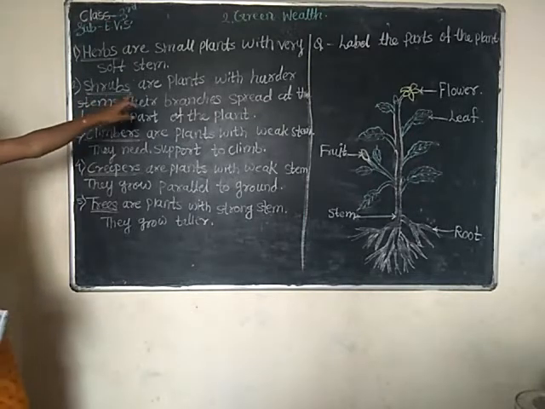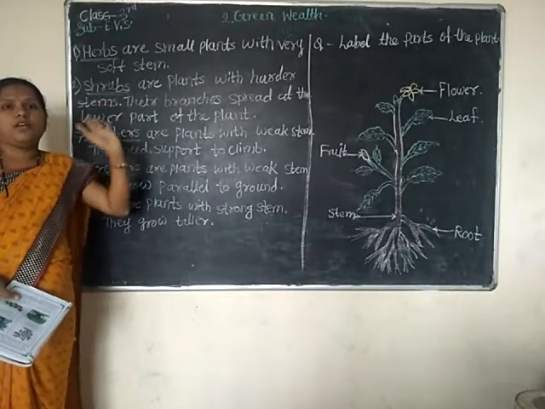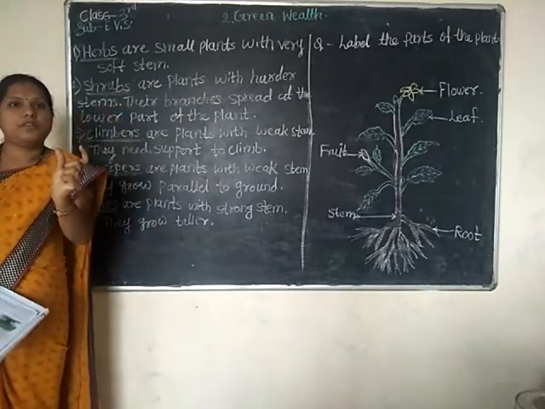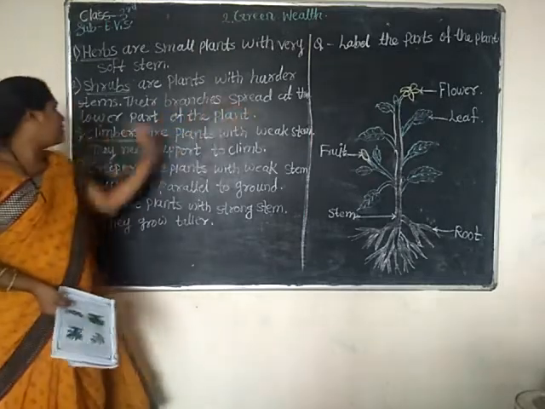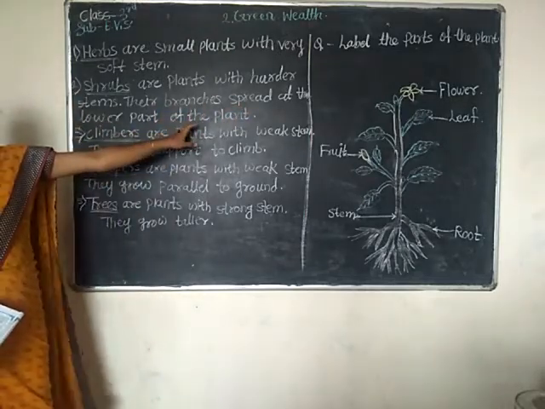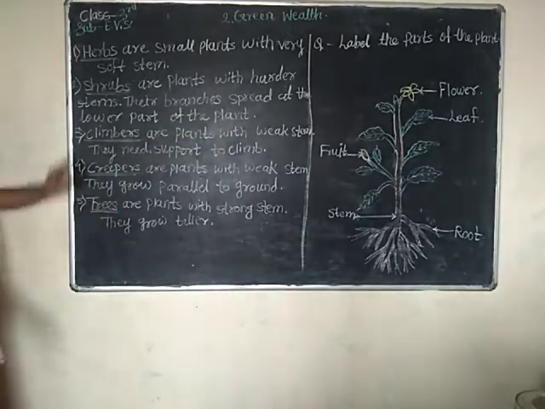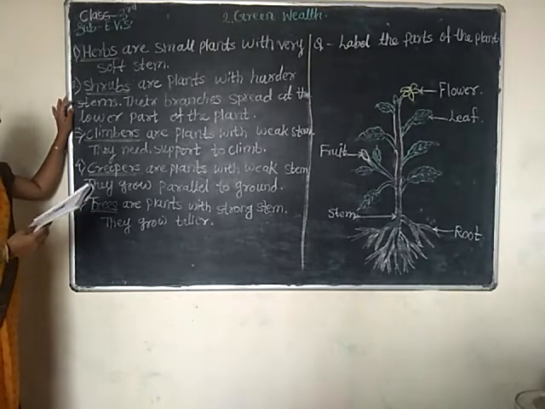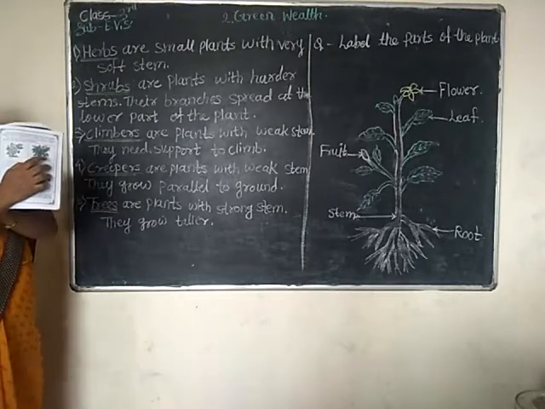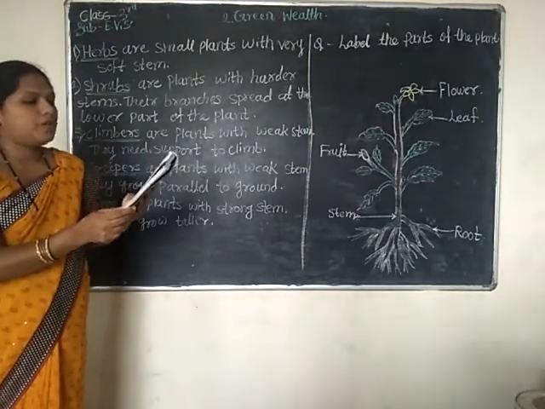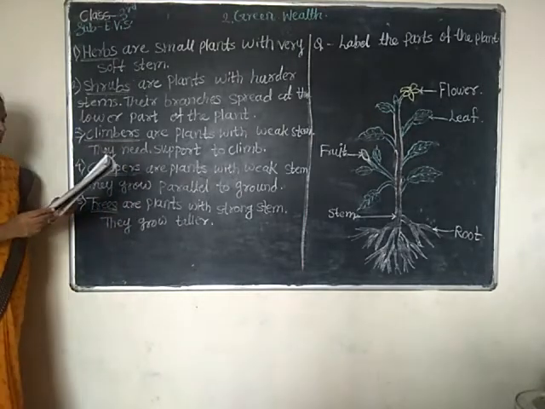A hibiscus plant picture is also given in your book. The stem of shrubs is a bit hard, and the branches spread out at the lower part of the plant.